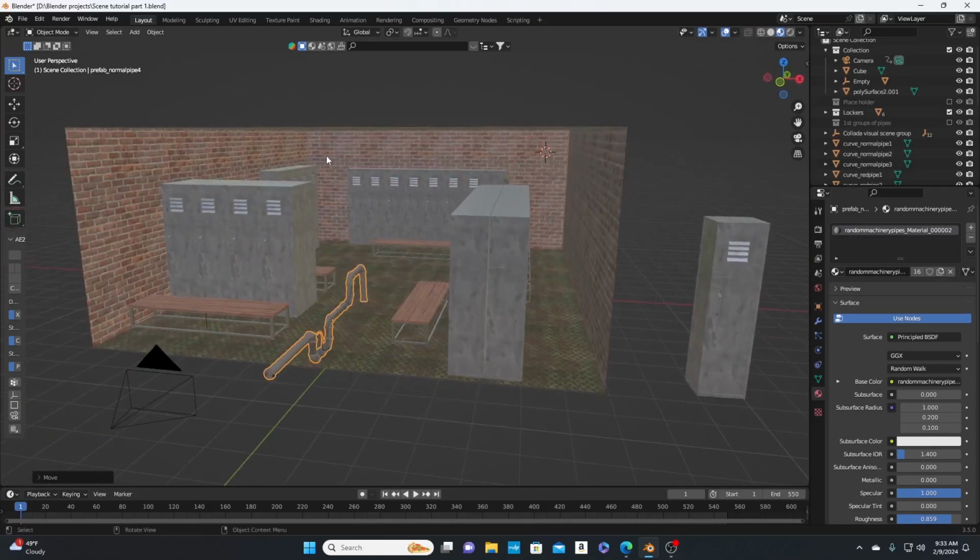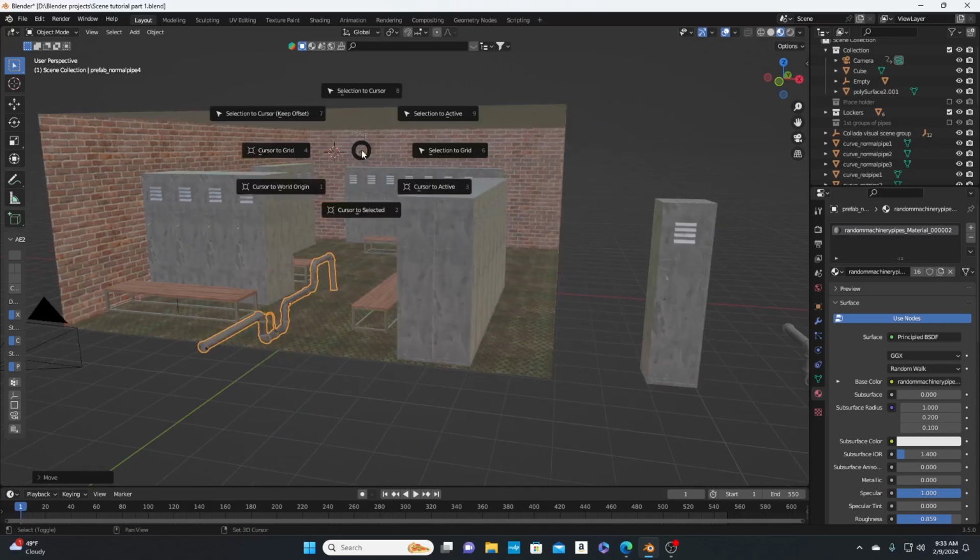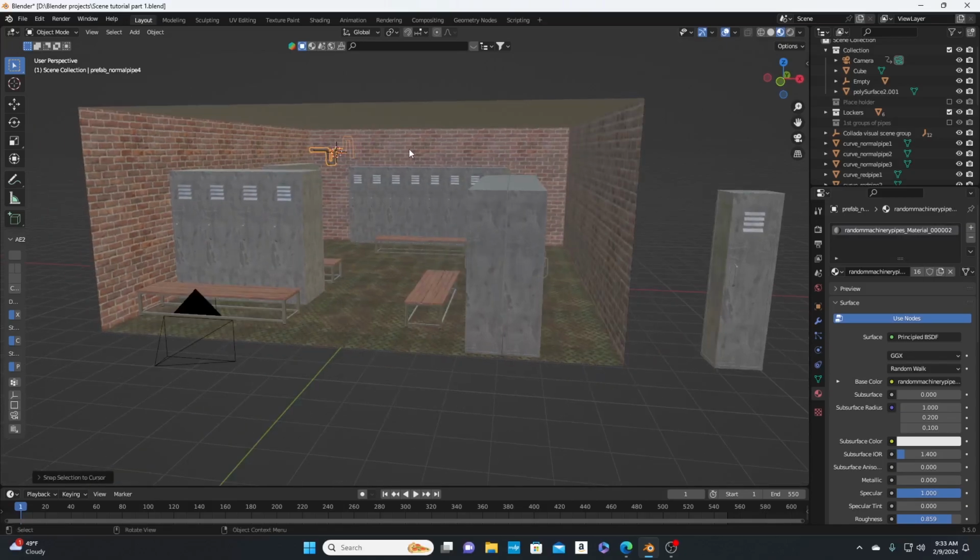Hold Shift and right click, that way we can get this crosshair to where we want it to be. We're going to hit Shift S, selection to cursor, keep offset. And then we're going to rotate, R, Z, hit 90.